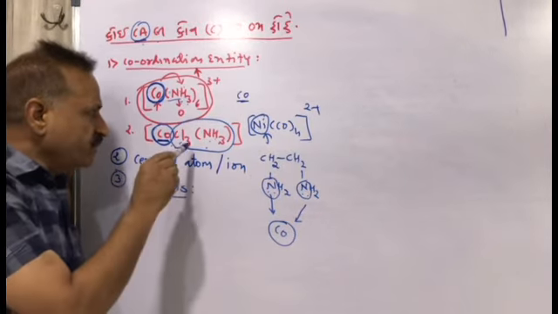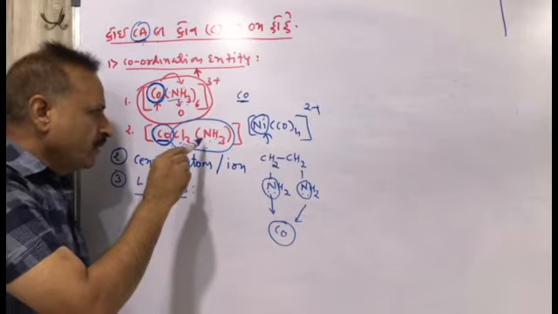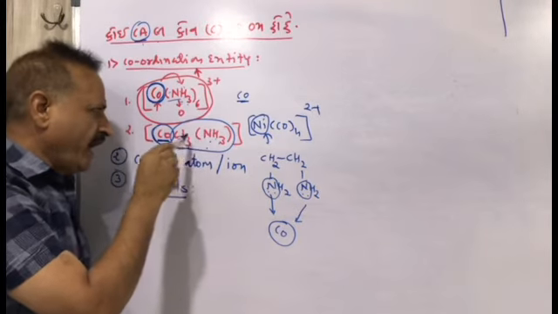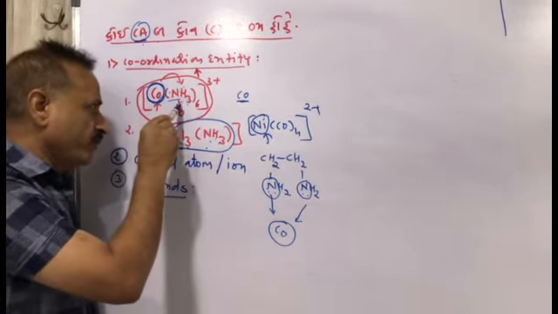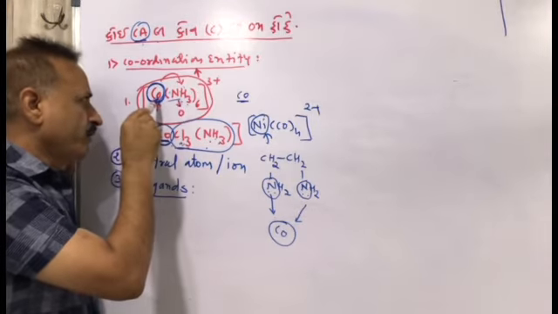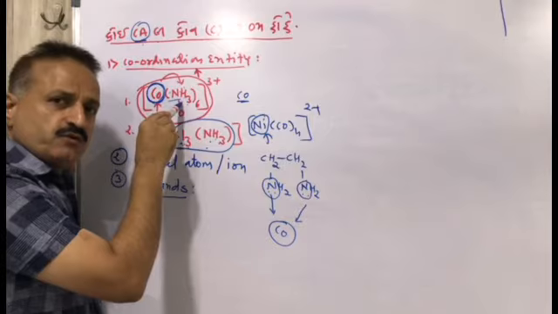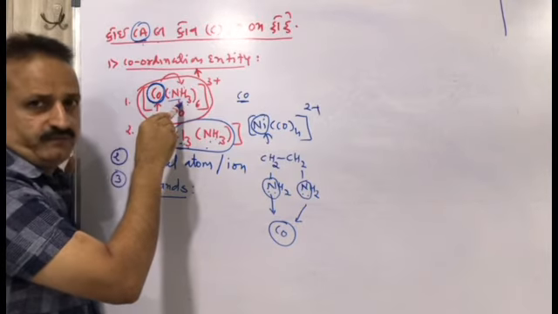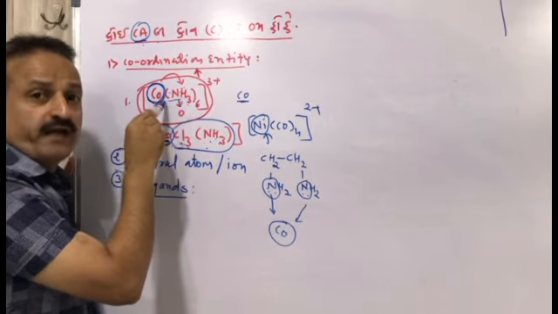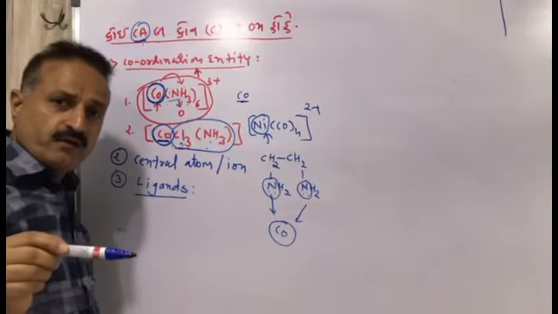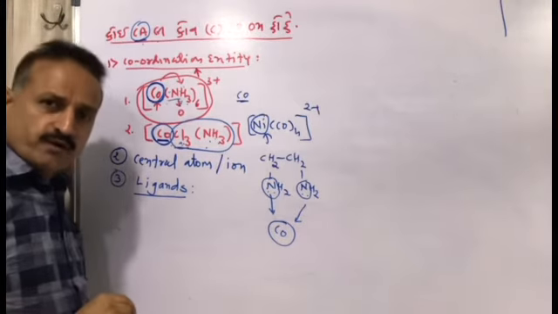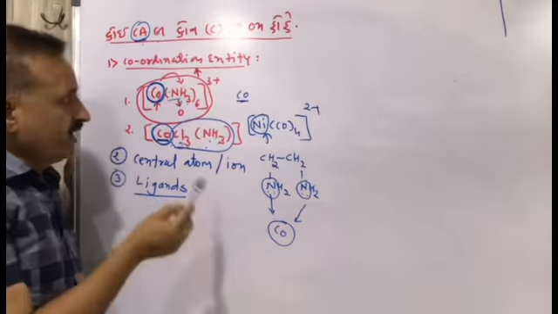So ligand means what? A neutral molecule or negative ion which is forming a coordinate covalent bond. This is known as a ligand, which is attached to the central atom by a coordinate covalent bond. So now it is clear.